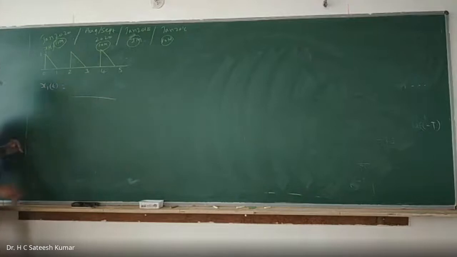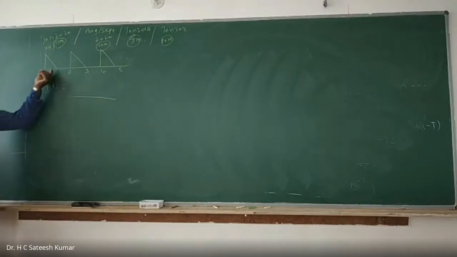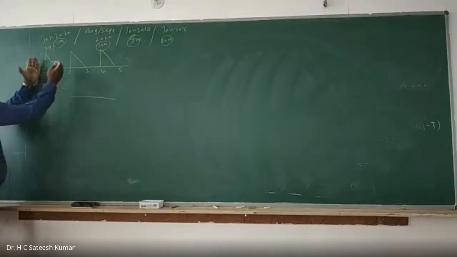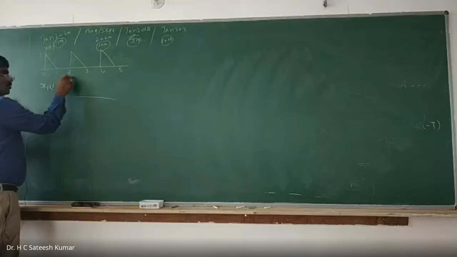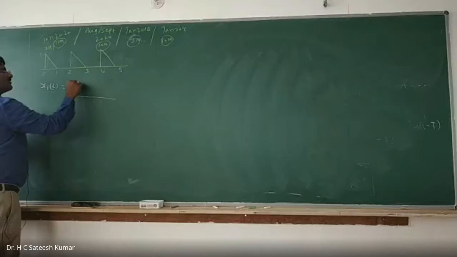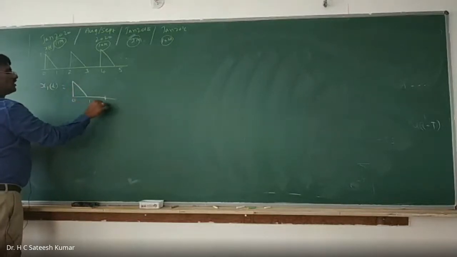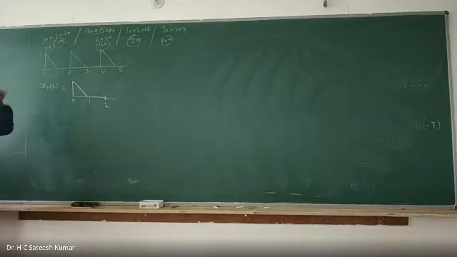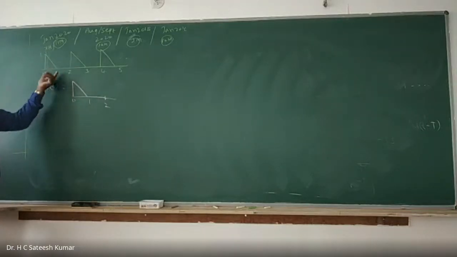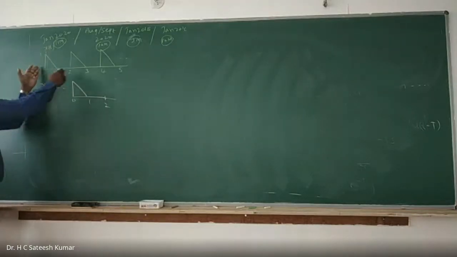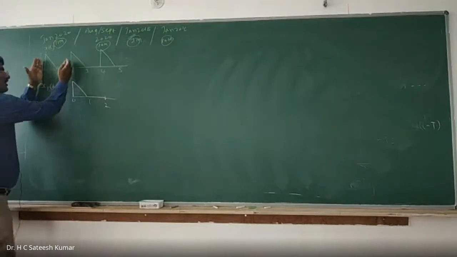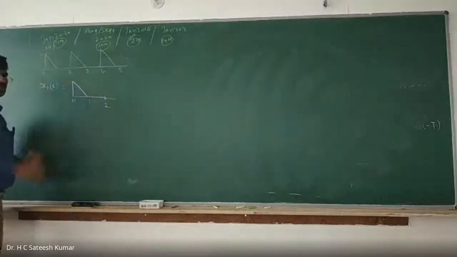So period here is, even though the signal is there up to 1, you see after this period only it will repeat. So therefore the period is 2, not 1. So you should take the period like this. This is your signal: 0, 1, 2. After 2 only it is repeating. Don't say that, sir, it's a gap, it is 1 only period. No. After this period only, this whole thing is repeating. Therefore, the period is 2, not 1.